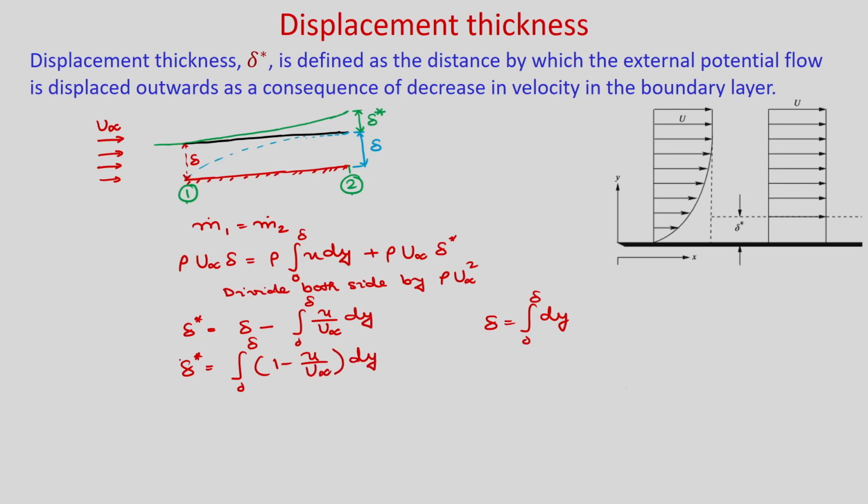So, this is the mathematical expression of displacement thickness, and you can also define it in this way. Say you have a boundary layer and this is the velocity distribution, and you have a free stream velocity. Then how much distance do you have to shift this wall to maintain the same mass flux? That distance is also known as delta star. So, displacement thickness delta star is defined as the distance by which the external potential flow is displaced outwards as a consequence of decrease in velocity in the boundary layer.